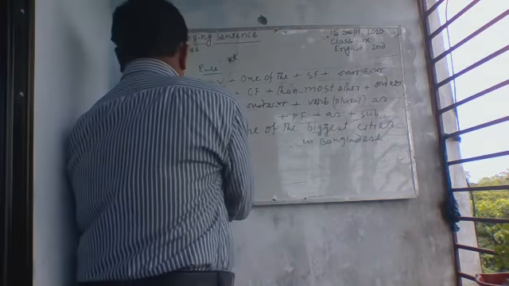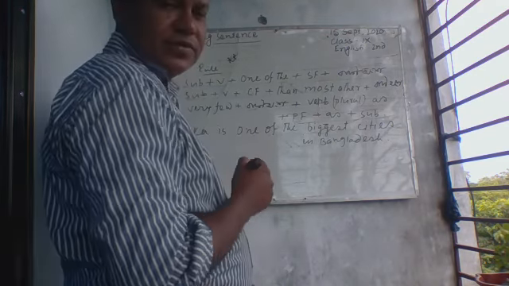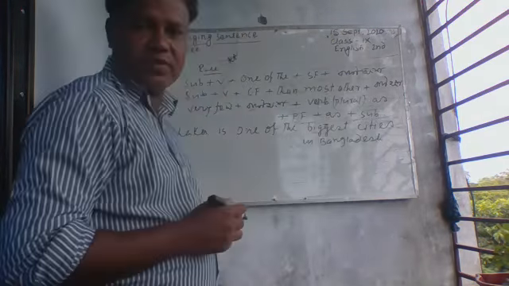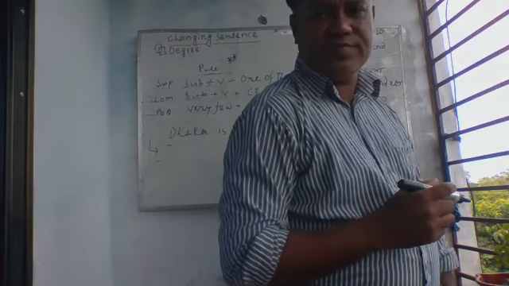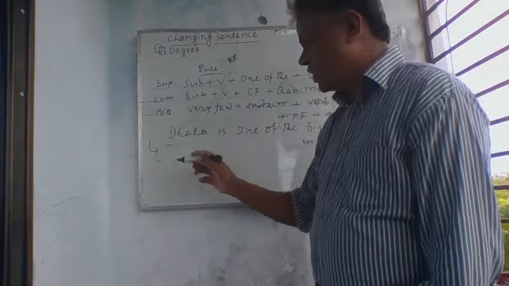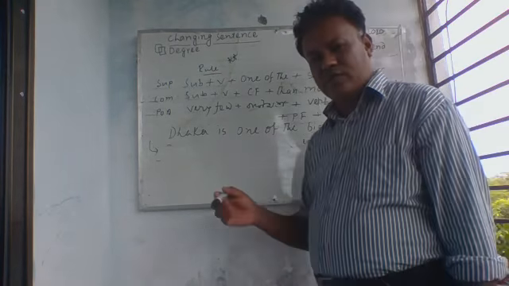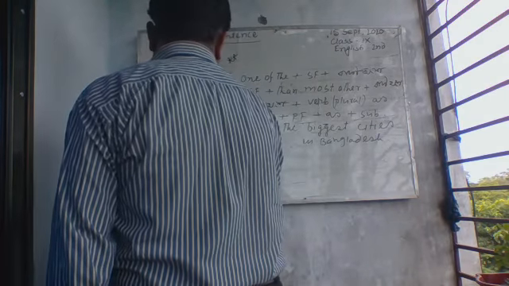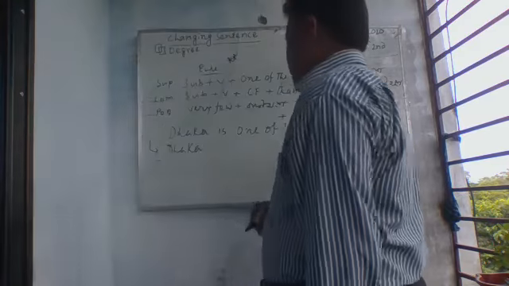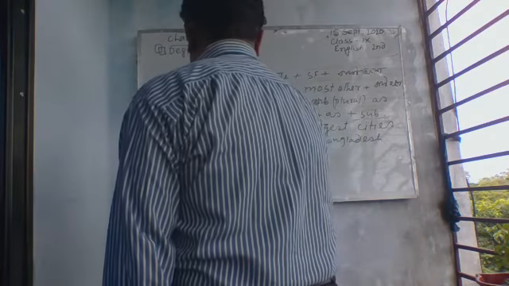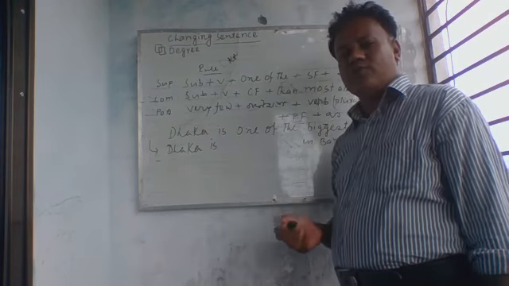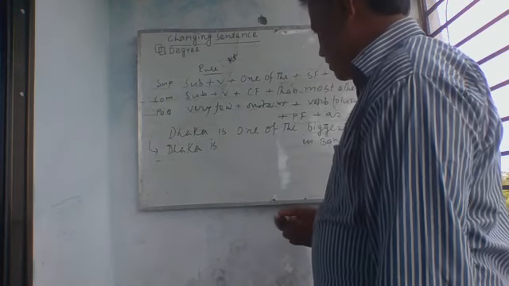Now time for changing here. At first subject. Here is Dhaka. Now you will put at first Dhaka. After that verb. Have you written yes or no? I don't know what you are saying. Dhaka is.